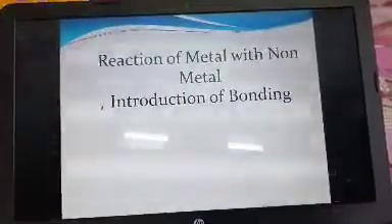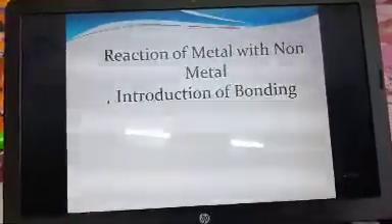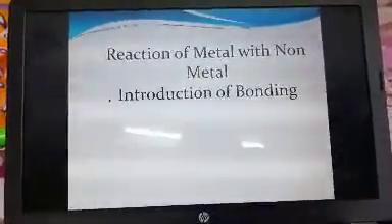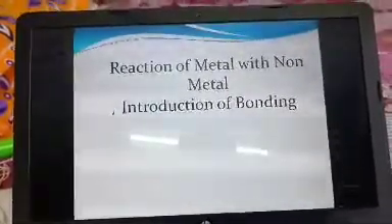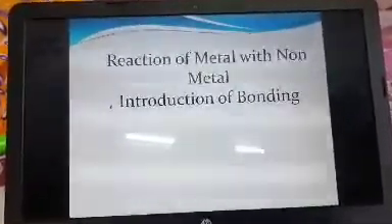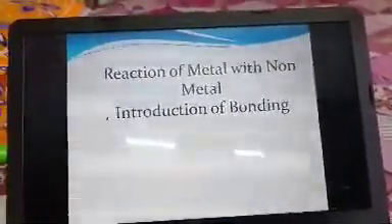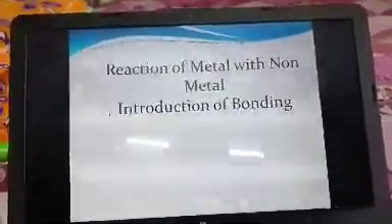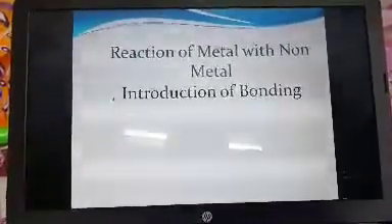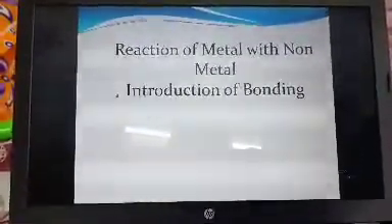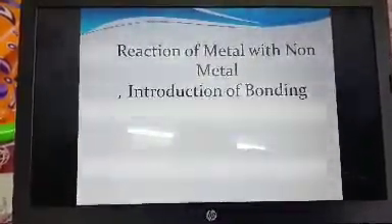Now one more thing: which element will lose electron, which will gain electron, and which will share its electron. So first we will be discussing the ionic bonding, or the gaining and losing of electrons. Listen to it very carefully. The elements which have 1, 2 or 3 electrons respectively in their outermost shell will lose their electrons to get stability.